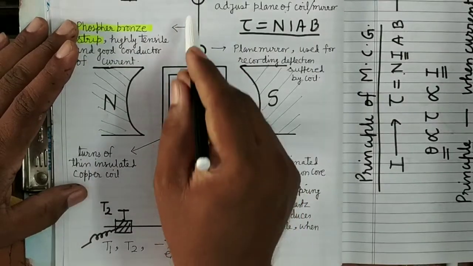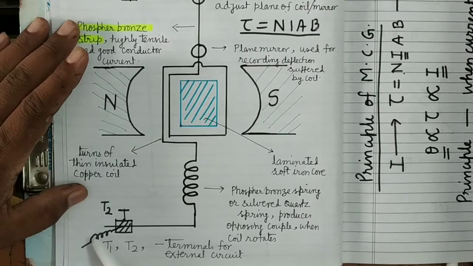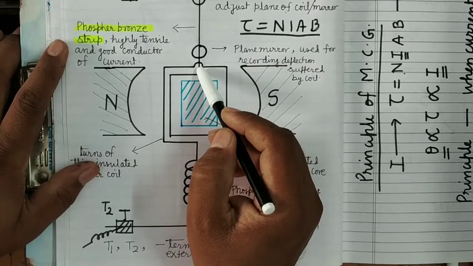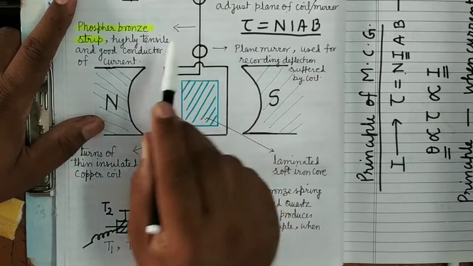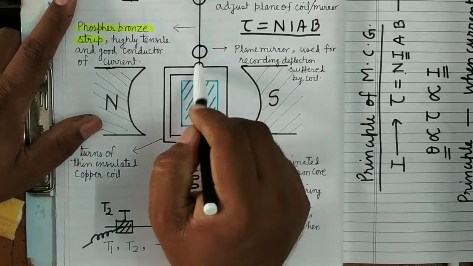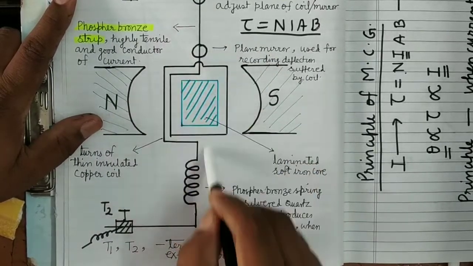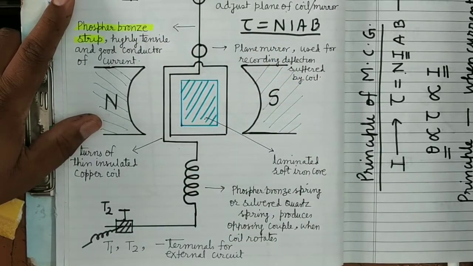Means even a very small current can produce deflection in the galvanometer. So that can be achieved by decreasing the value of C. And how will you decrease the value of C? It can be decreased by using a thin strip, and this strip should be long also. Here it is this much long, you can take it longer. As well as the spring is also thin.